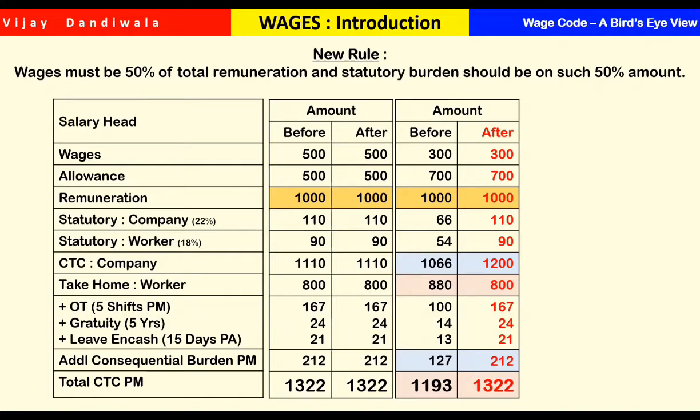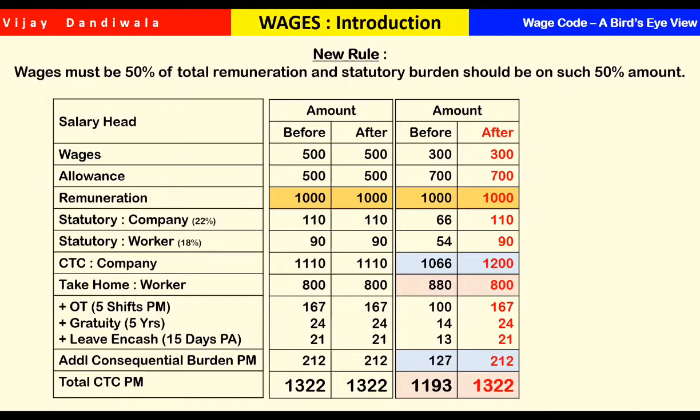On 300 rupees, the statutory compliance, that is EF and all, will be only 66, and the statutory deduction from the worker will be 54.